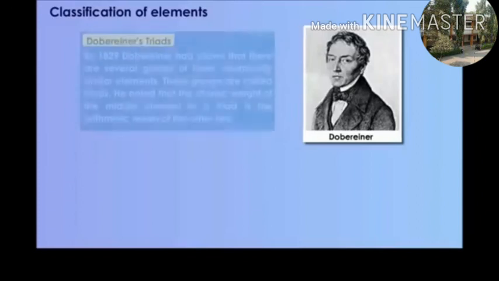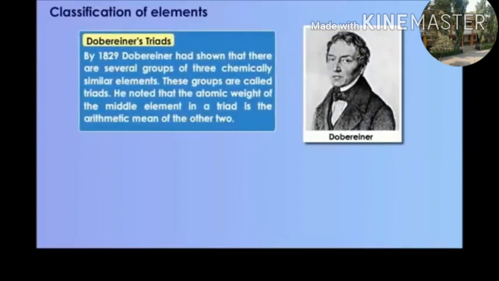Classification of elements by Dobereiner: Dobereiner's triads. In 1829, Dobereiner showed that there are several groups of three chemically similar elements. These groups are called triads. He noted that the atomic weight of the middle element in a triad is the arithmetic mean of the other two elements.